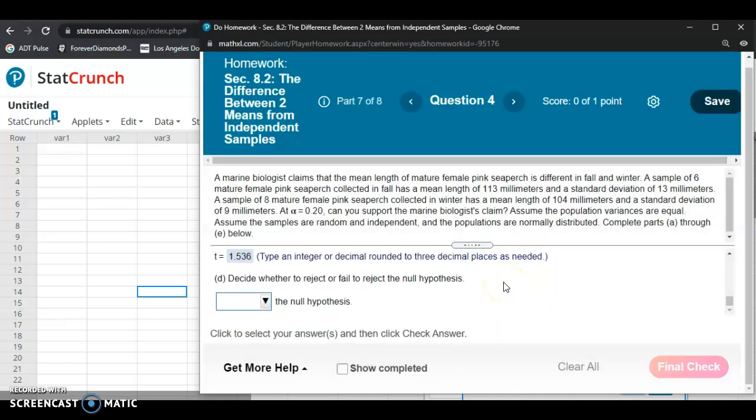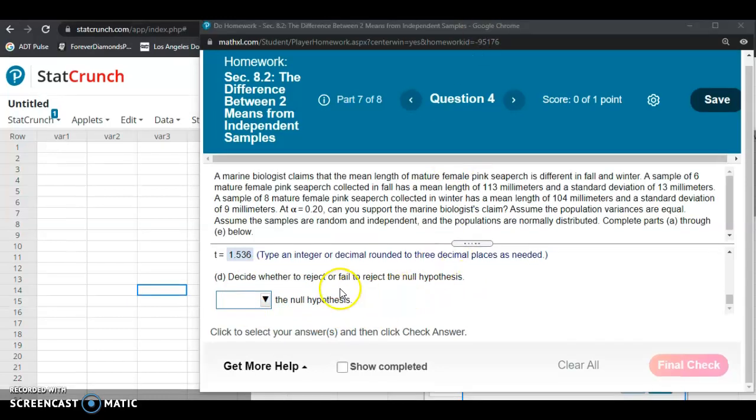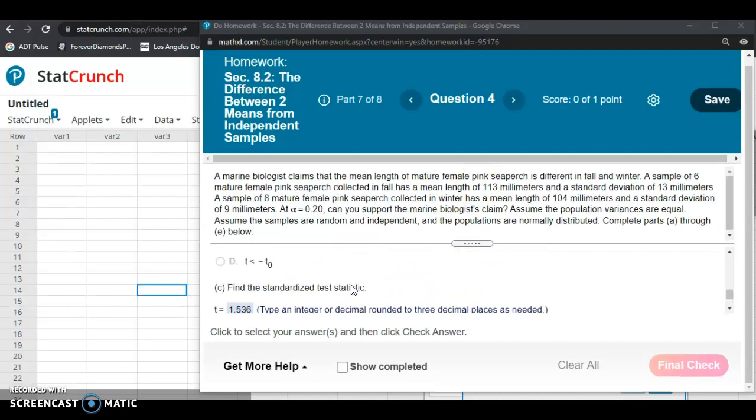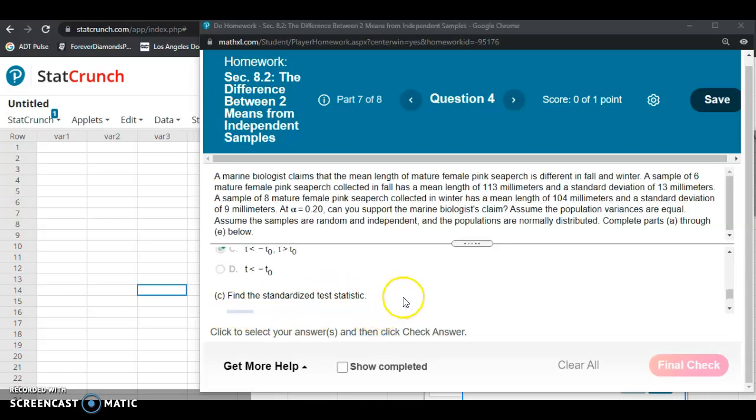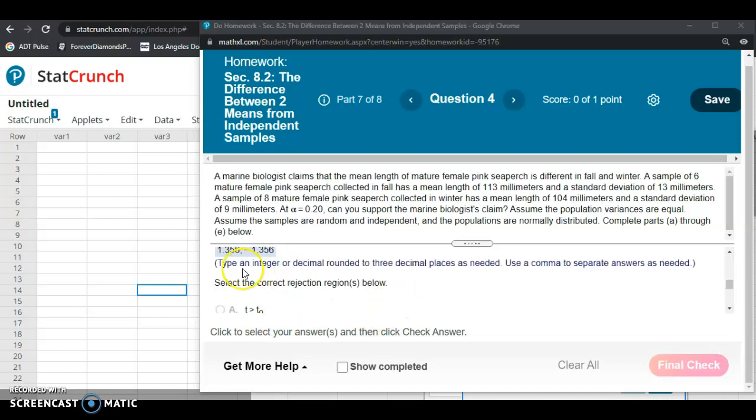All right, once we have that, we compare it with our critical values. If 1.536 is either less than the negative critical value or greater than the right critical value, it would fall in the rejection region. If not, it doesn't fall in the rejection region. Remember, our two critical values were negative 1.356 and positive 1.356.